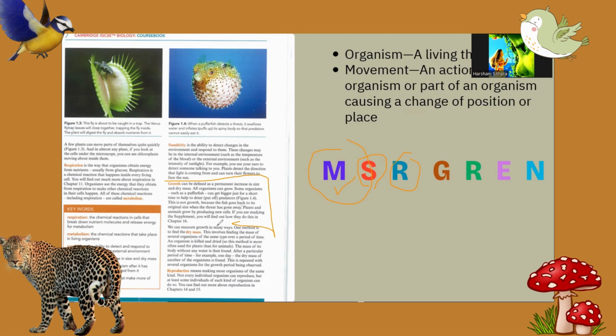This method is more often used for a plant than for an animal. The mass of its body without any water is then found. So dry mass means no more water, only the dry part. After a particular period of time, for example 1 day or 2 days, the dry mass of another organism is found. This is repeated with several organisms for the growth period being observed.